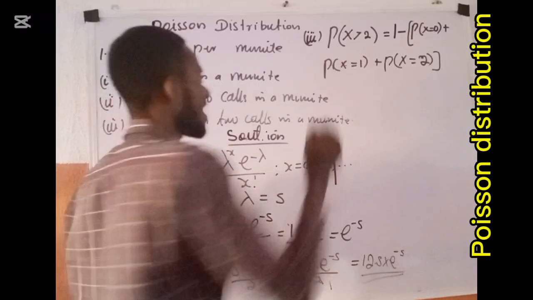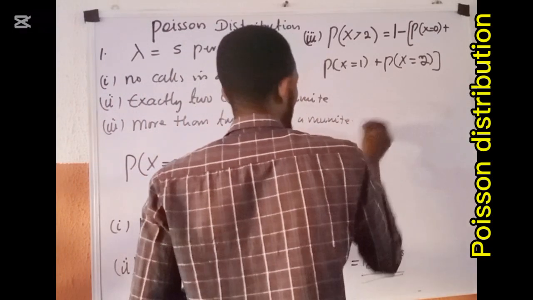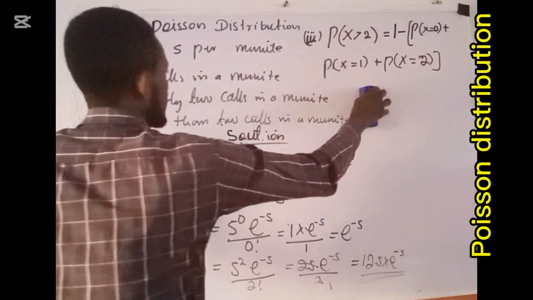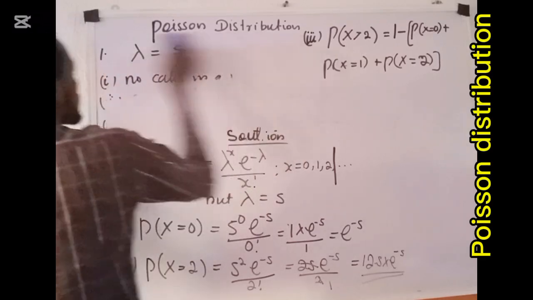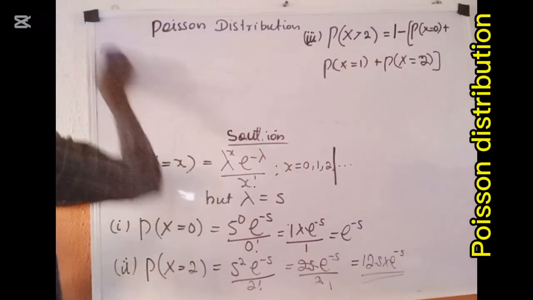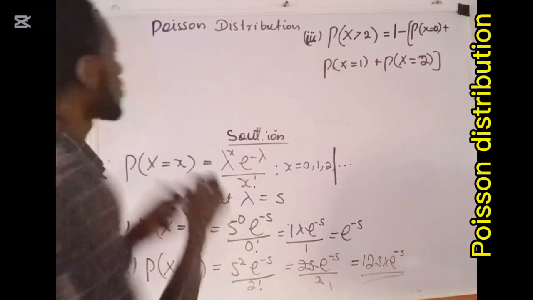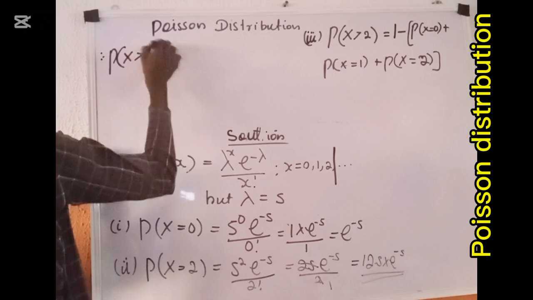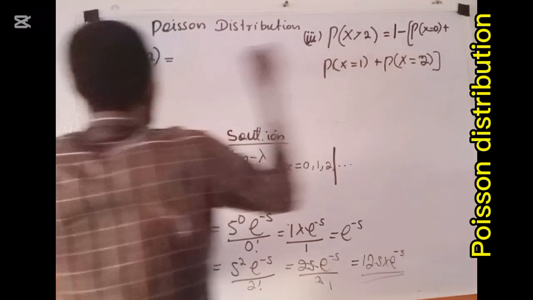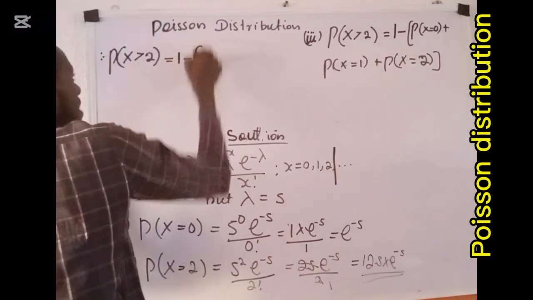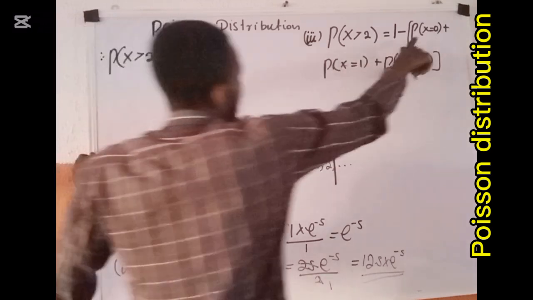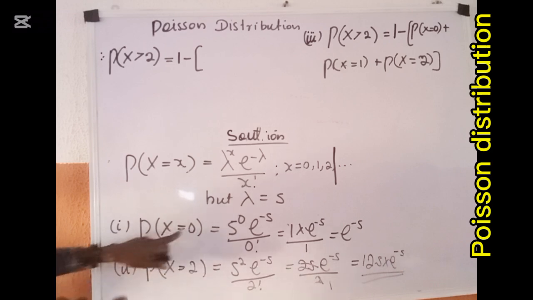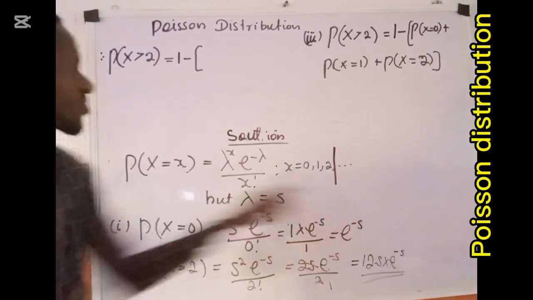So in that case, permit me to clean here and solve it up here. Therefore, my probability that capital X is greater than 2 is going to be 1 minus, and I open a bracket. When x is 0, we earlier solved that the probability is exponential minus 5.